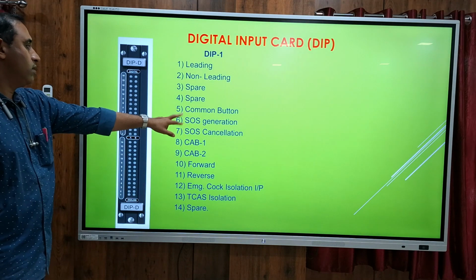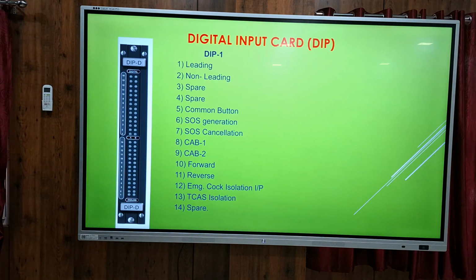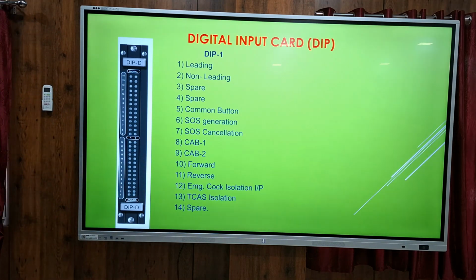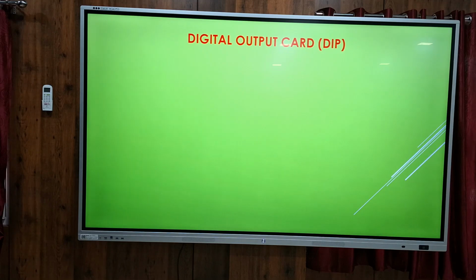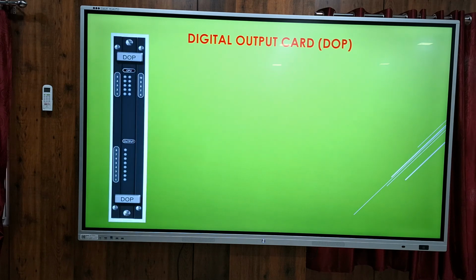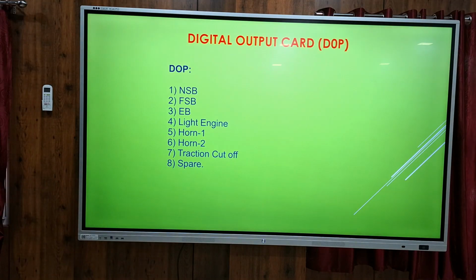Common SOS, SOS: if the driver is generating SOS, the input will go. It also senses which cab is selected, which direction, and isolation. If there is any isolation, it will sense all these inputs. Output card: it has only 8 outputs. This is the major controlling part of our KAVACH.